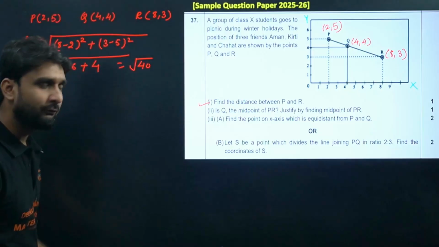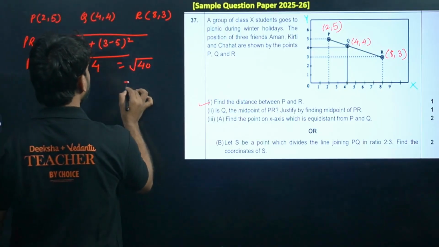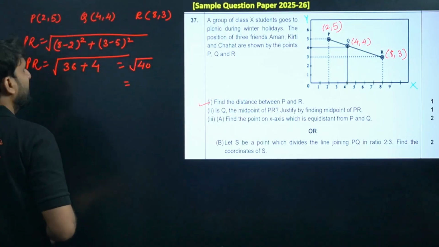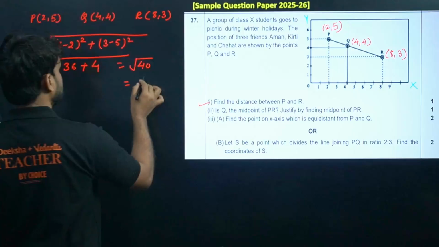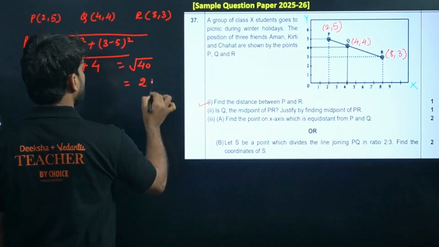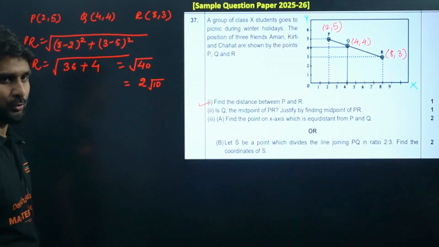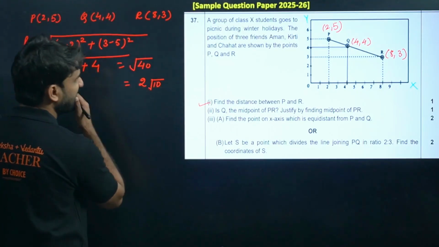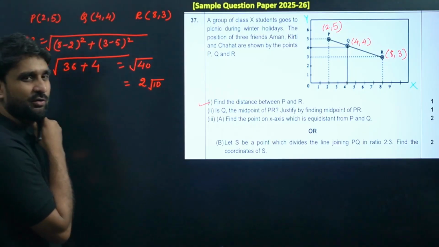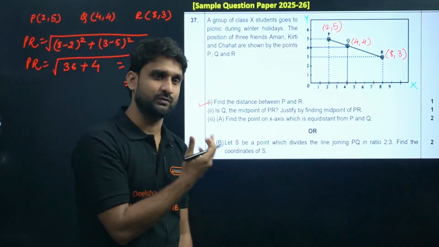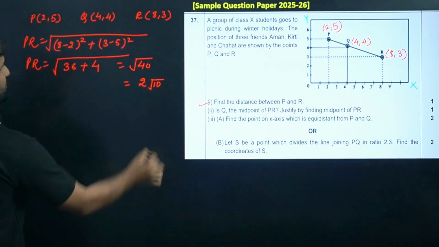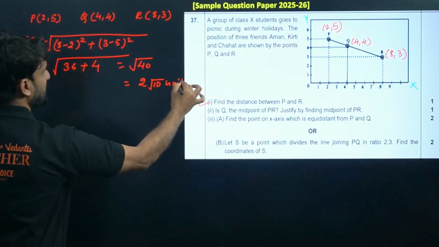And what will be under root 40? My dear lovely kids, can we write here 2 root 10? Because 10 cannot be split more. The factors of 10 are 2 cross 5. So the answer is 2 root 10 units. We can mention here in units.